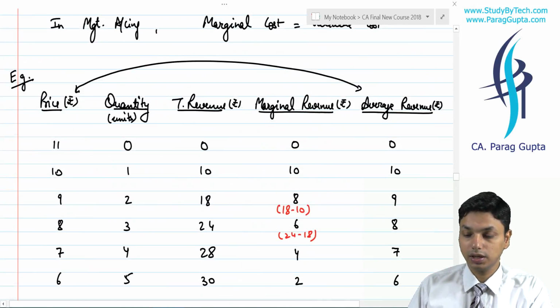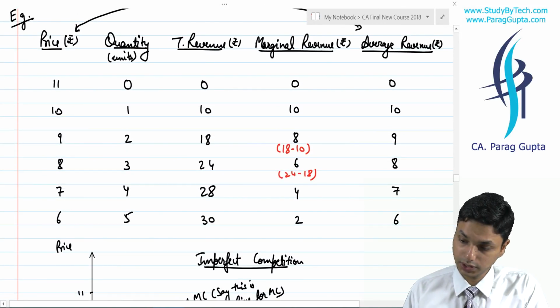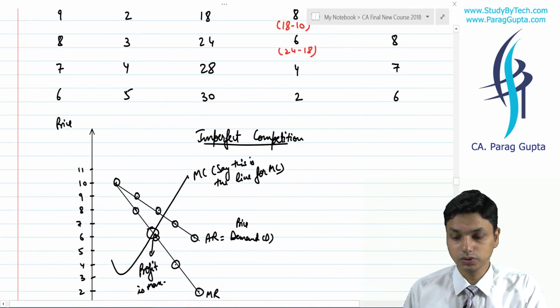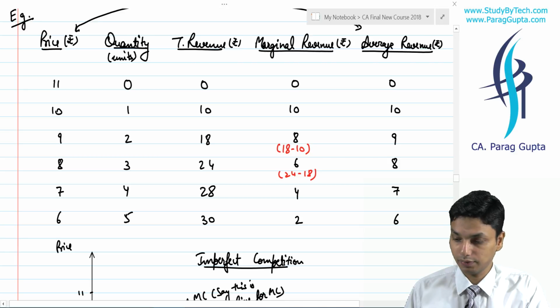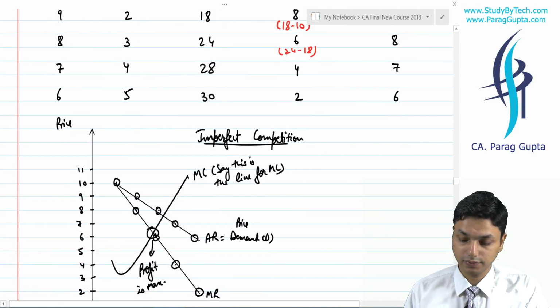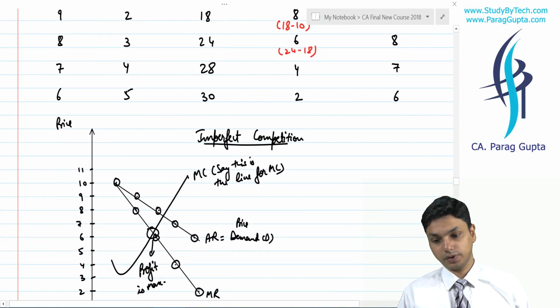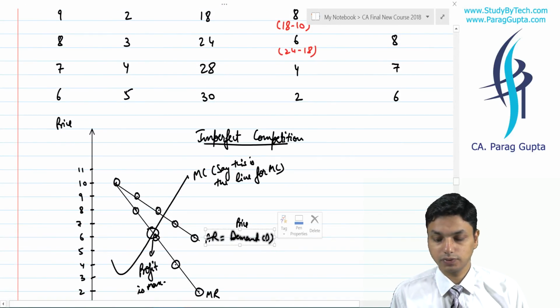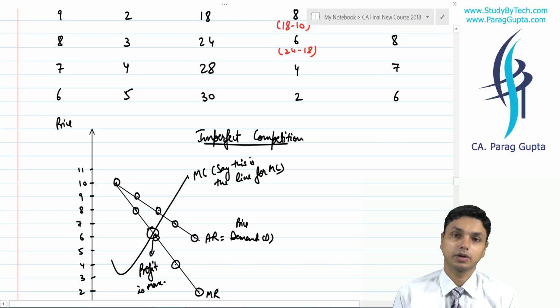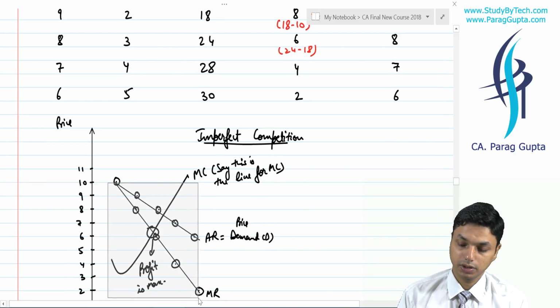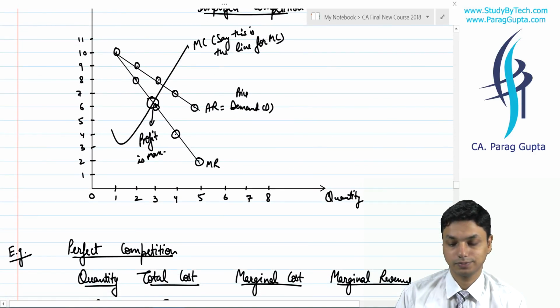Although in imperfect competition, average revenue is always greater than marginal revenue. So we can obviously demand this price from the customer, and this average price from the customer will result in a reduction in revenue.